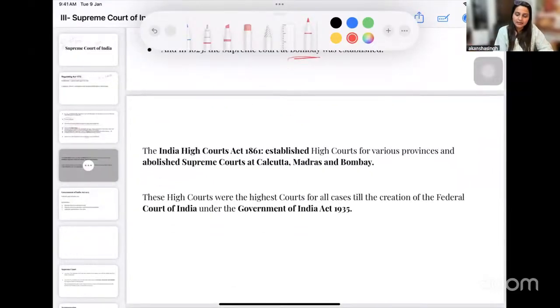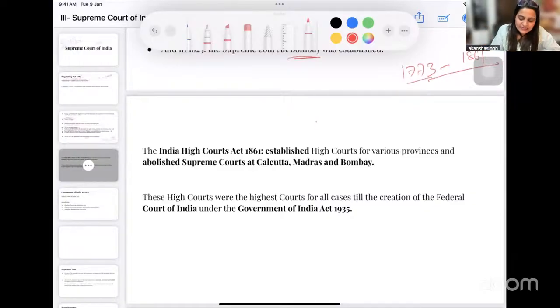And later, you see, these are presidency towns only, right? Bombay, Madras, and Calcutta. And after a point in 1861, so we go from 1773 to 1861. और आपको इसको एक स्टोरी के जैसे समझना है, okay? If you start feeling that, oh, how will I remember all these years and all these provisions, then it may look like a task for you. But if you remember it as a story, try to connect it to the historical anecdotes, it will help you remember it, right?